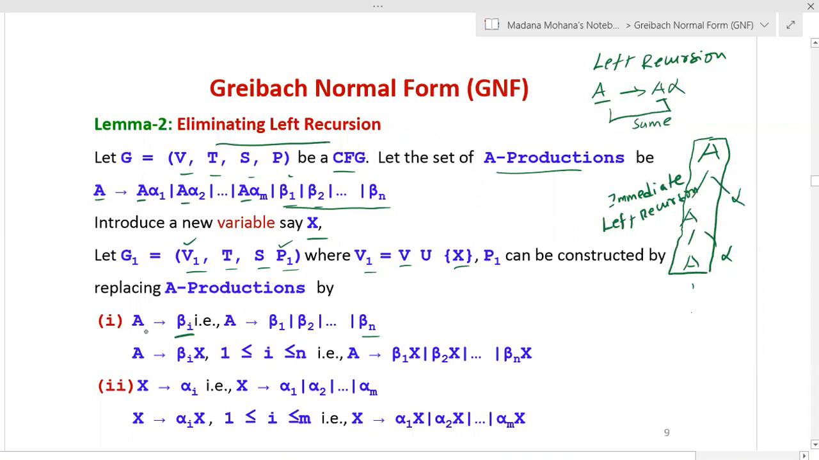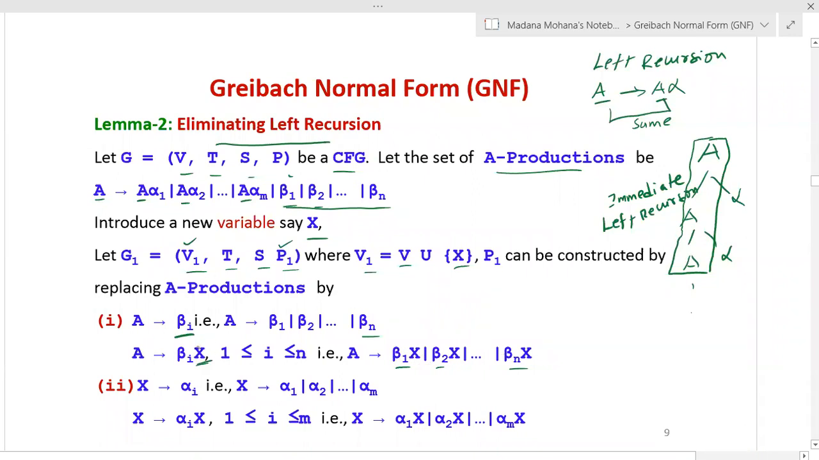Next, the second production in rule 1. Now we introduced a new variable, that is X. So the second production is written like this: A derives beta i, same as the previous one, combined with the new variable X, where i is between 1 and n. If you expand this for all beta values, it becomes A derives beta 1 X or beta 2 X and so on beta n X. X is the same for all productions, but the beta value is varying. So this is rule 1.